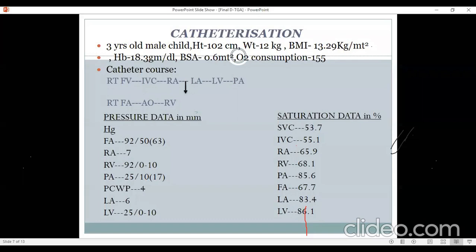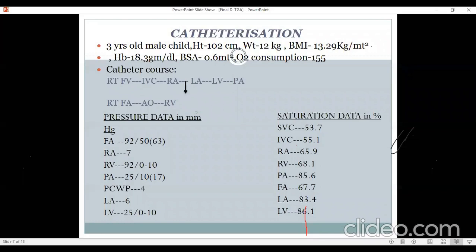The RA pressure and the RV diastolic pressures are quite normal. Therefore, her RV dysfunction is again probably not an issue, but I would not just go by RV pressure and RV function. I would rather look at the echo, because echo is a better modality for describing RV function, or an RV angio if one has been done. I don't know if it has been done or not. If we have angios, we can have a look. But I think at least the end diastolic pressure of the right ventricle is quite normal.